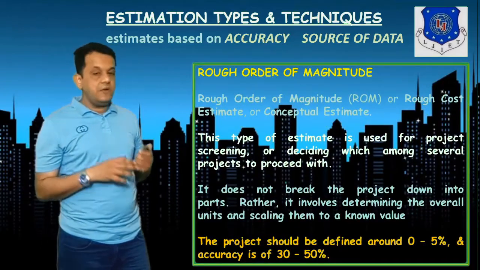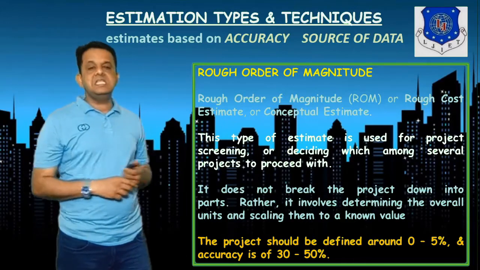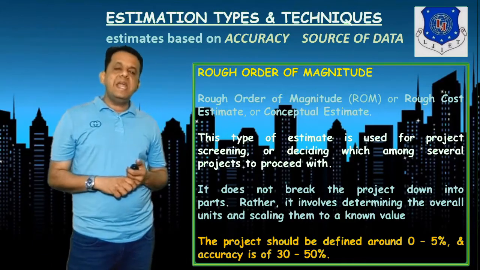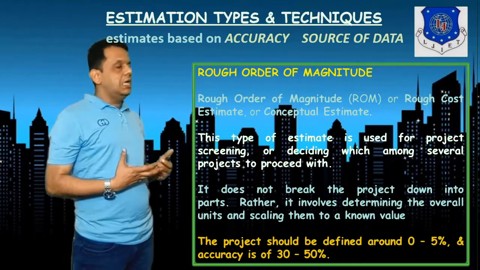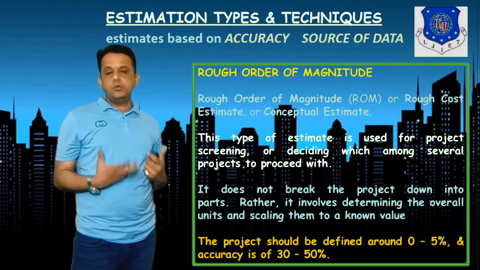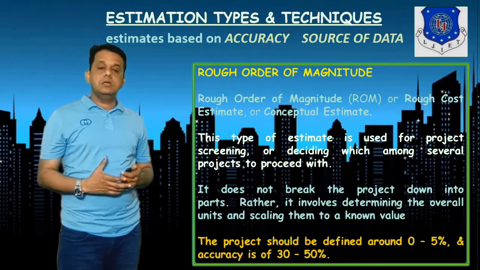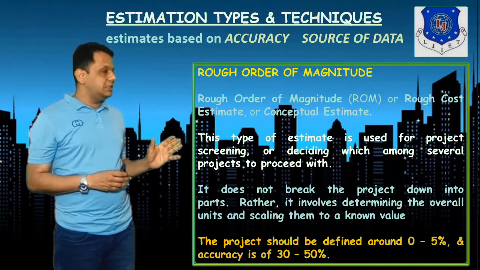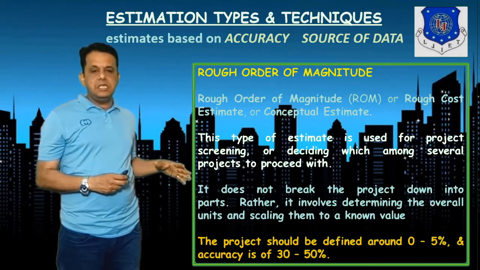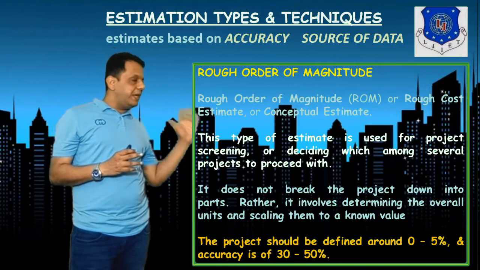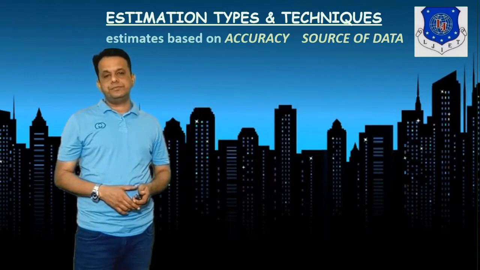The next is rough order of magnitude. Here it is a conceptual stage where the estimate is based on project screening, or deciding among several projects to proceed with. Like we have different projects available or approved, and which project is to be started with. Here we do not break down the project into parts, and the project is defined within 5% and not much clear, and accuracy is 30 to 50%.